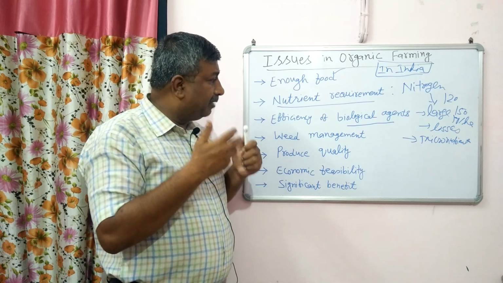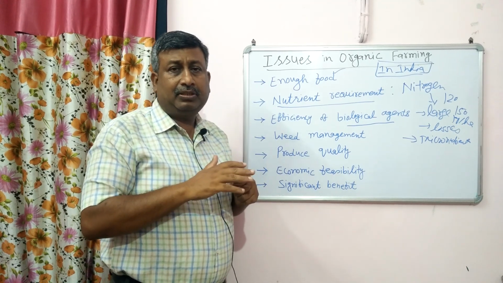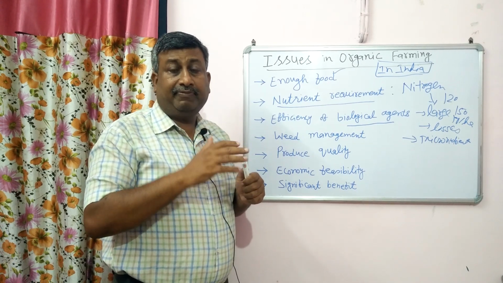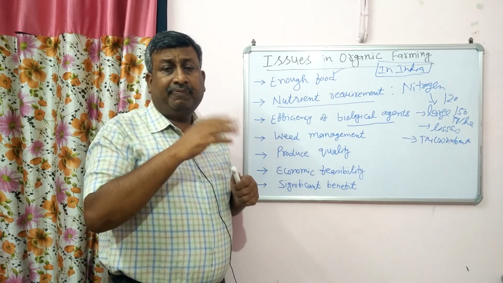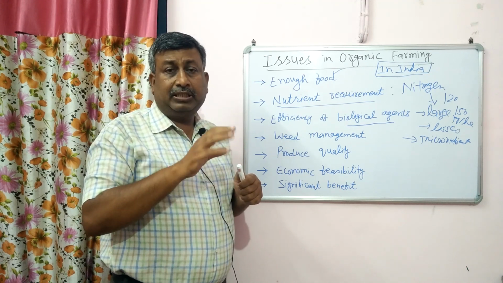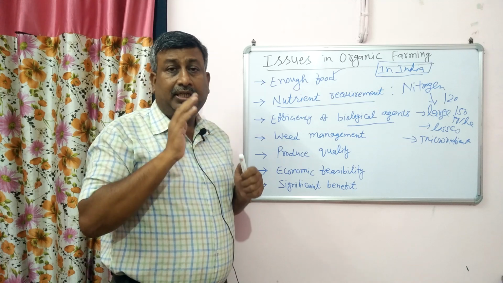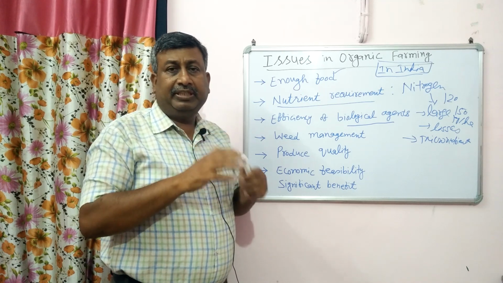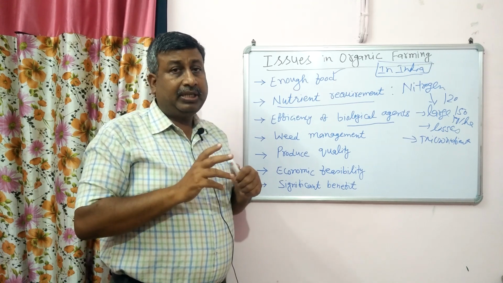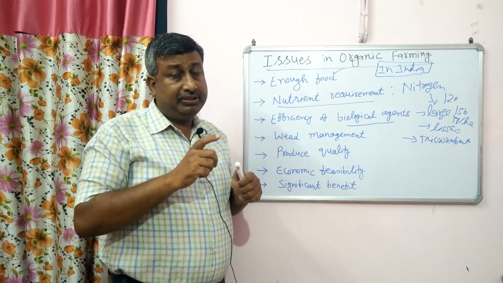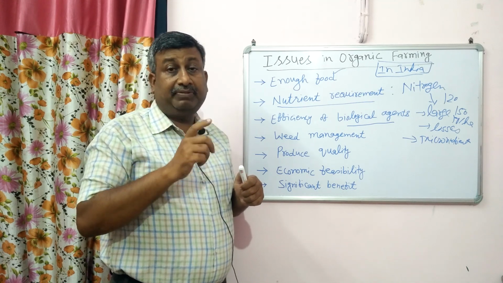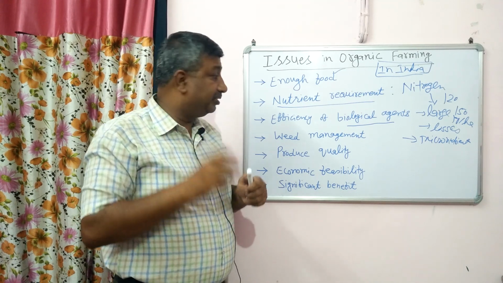So there are different methods. But efficiency is not high, and they are not efficient throughout the year because they are affected by the weather conditions, the climate, and the vegetation. So their efficiency is not high throughout the year, while disease, insects, and weeds are there throughout the year. So efficiency is an issue. Biological agent efficiency is the problem, and their maintenance and conservation is required on a regular basis.